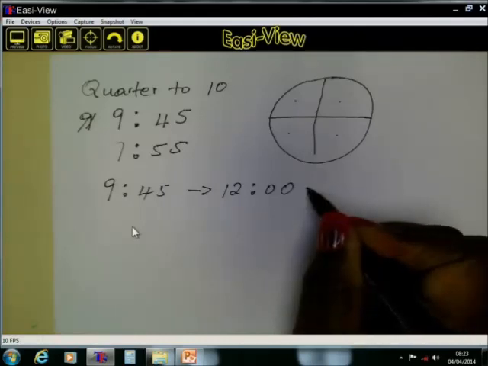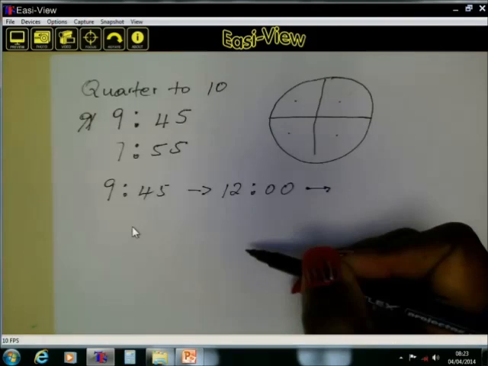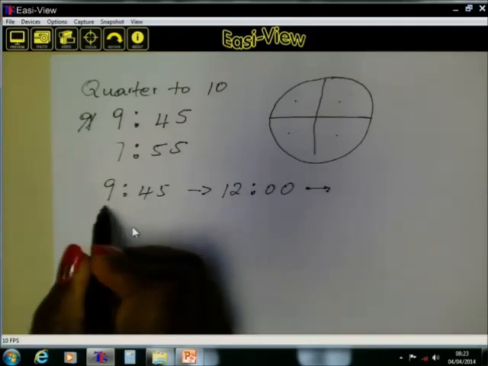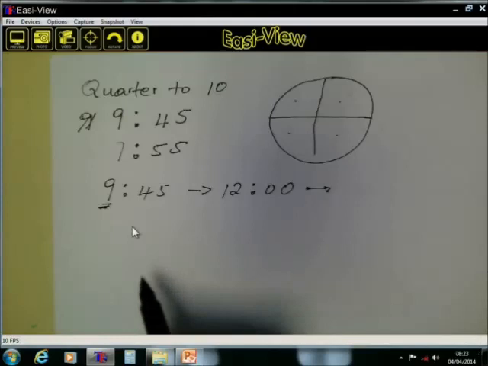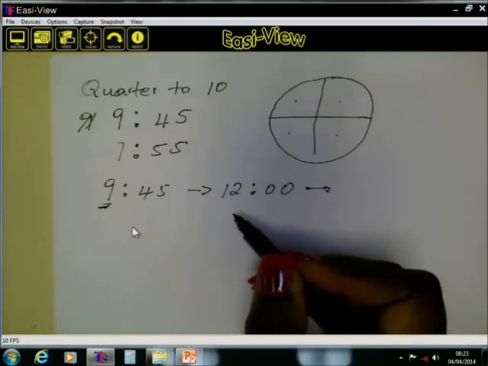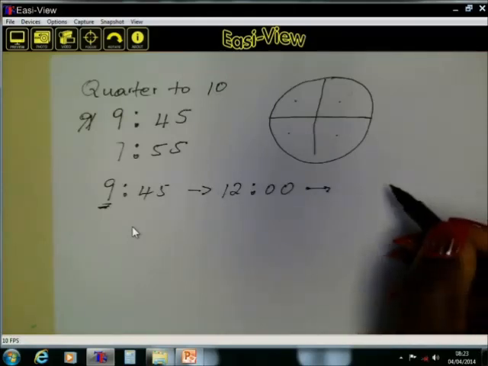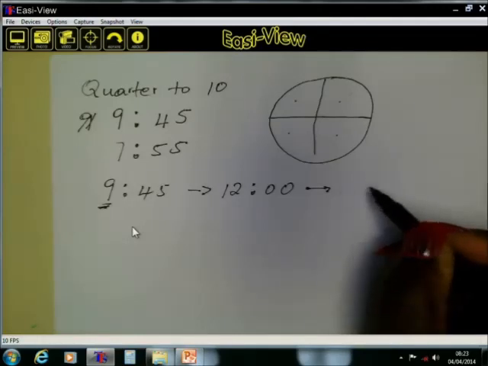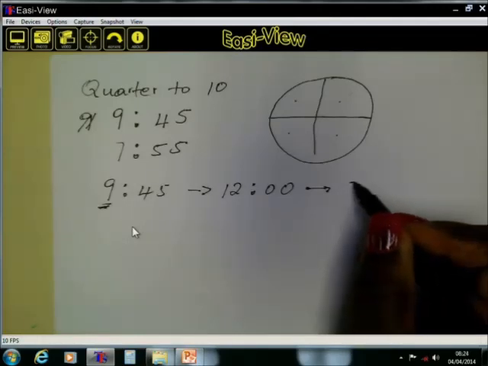From 9:45, remember, to 12 o'clock. It's not 3 hours. Don't concentrate on this 9. Just count. From 9:45 to 10:45, we have 1 hour. From 10:45 to 11:45, it will be the second hour. From 11:45 to 12:45, that will be the third hour.